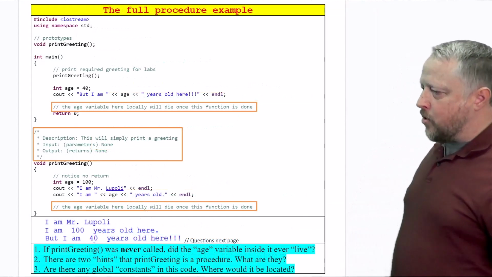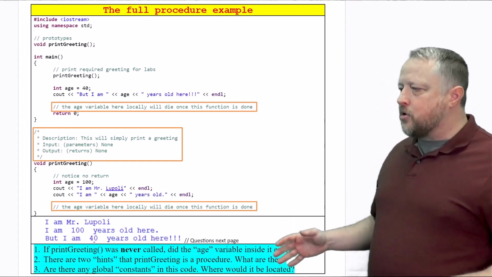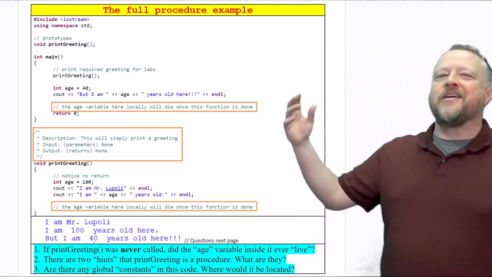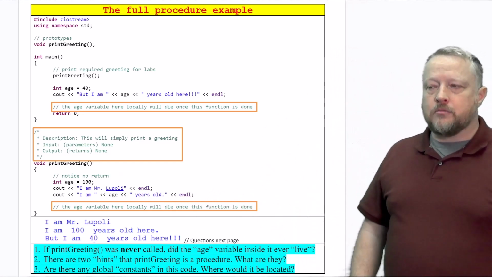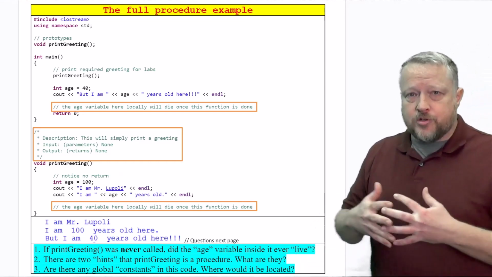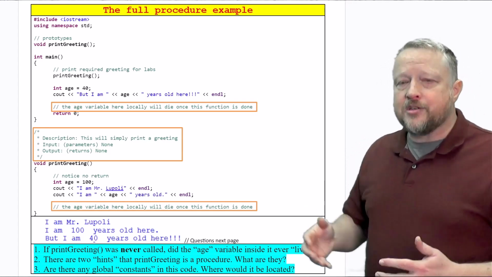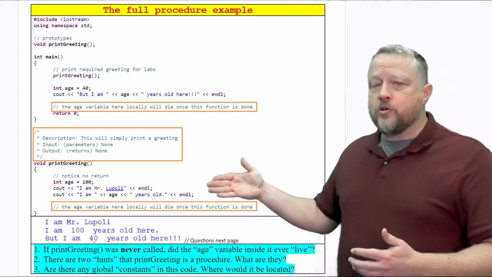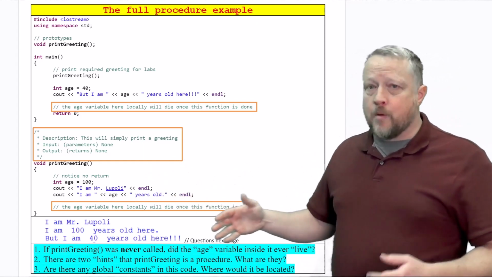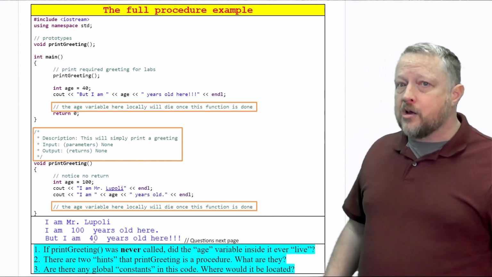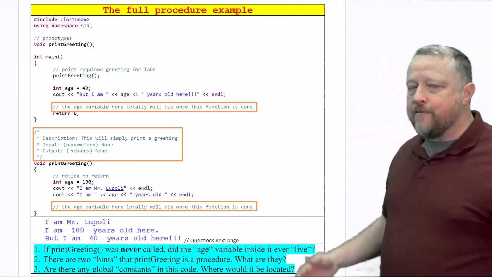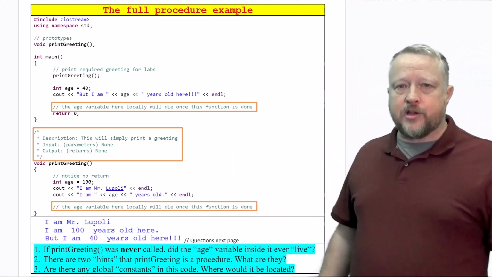All right, let's go with number 1 here. If print greeting was never called, would the age variable inside of it have ever lived? The answer is no. C++ is stingy because it wants to keep resources to itself. While the code for print greeting is there, if we don't need to set up variables for it because it's never called, C++ is not going to. So that particular age variable will never live if that function of print greeting is never called.